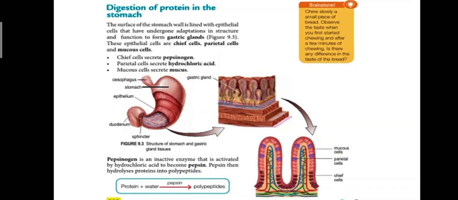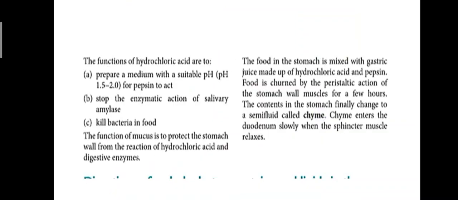Bila dia sudah aktif, pepsin itu akan menghidrolisis atau hydrolyze the protein in the stomach into smaller ones, iaitu polypeptides. The functions of hydrochloric acid: number one, to prepare a medium with suitable pH, iaitu lebih kurang 1.5 hingga 2 pH dia untuk pepsin itu bertindak.